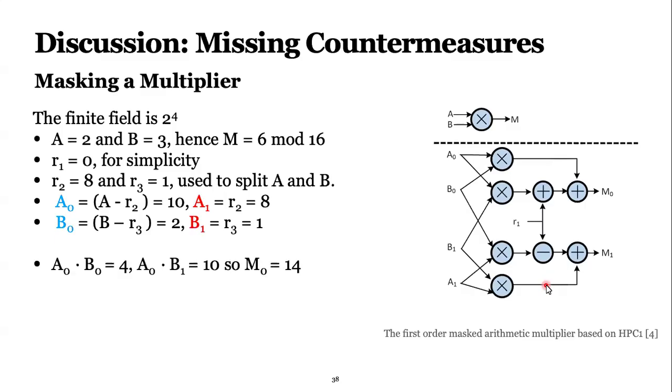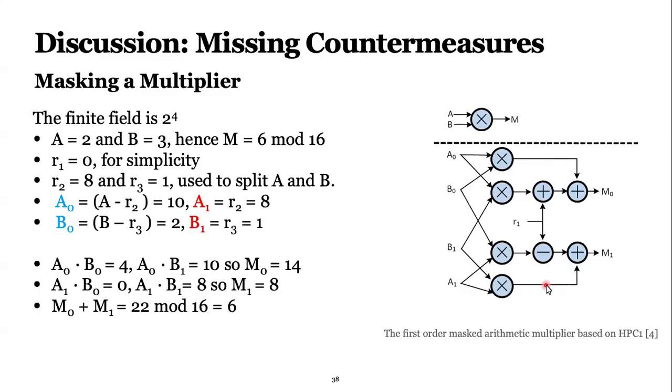Okay, now I have A0 and B0, and I put them into this gadget. First, I'm calculating A0 times B0, which is 4. Then A0 times B1, which is 10. Then as you see, my M0, since R1 is 0, will be 14. Then I'm doing the bottom part. First, I multiply A1 with B0, which is 0. Then I multiply A1 with B1, which is 8. Then M1 becomes 8. Then I add those, and it is 22. When I take the modulo 16, it is 6 again. So the result is the same, but I just added an additional random value.